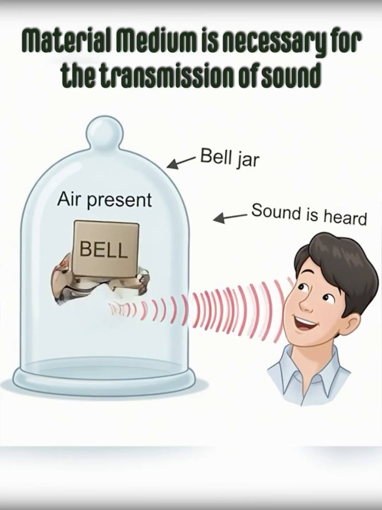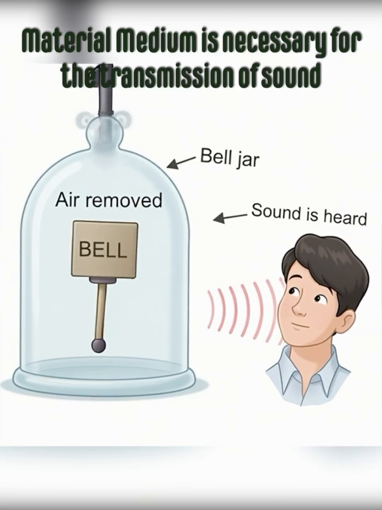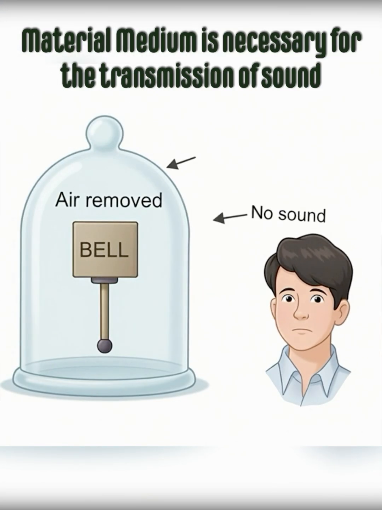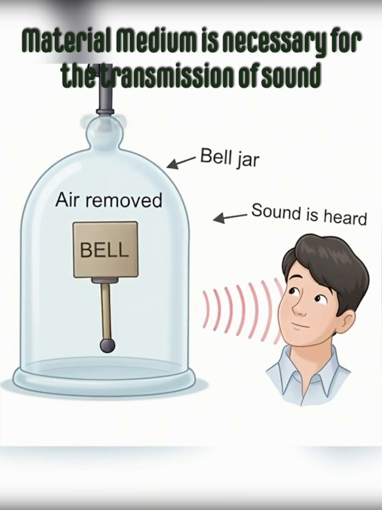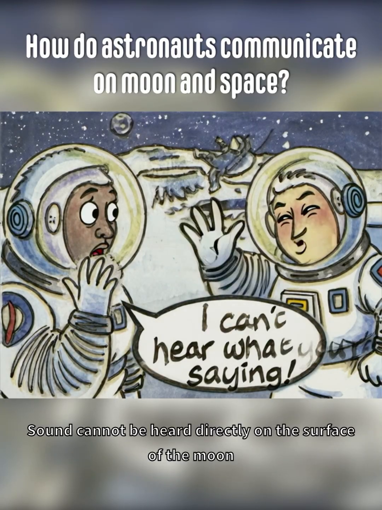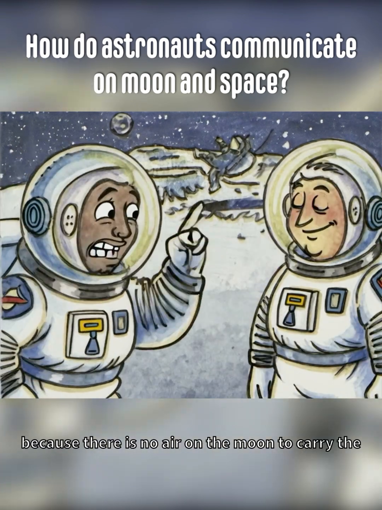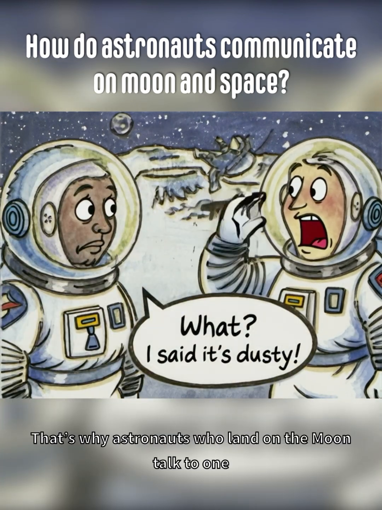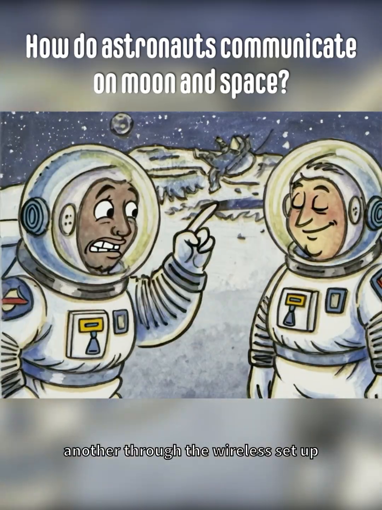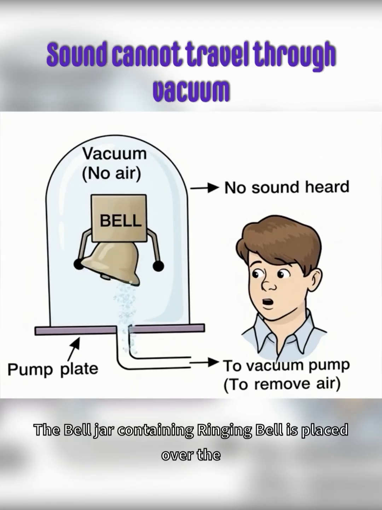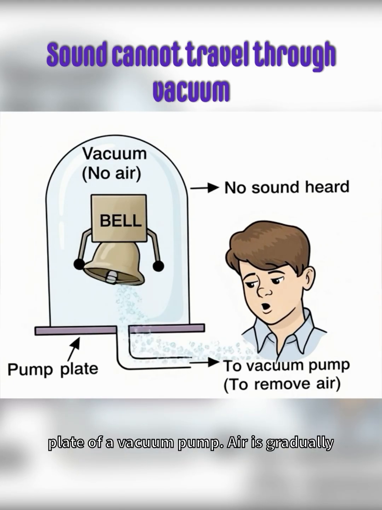A ringing electric bell is placed inside an airtight glass jar containing air. We can hear the sound of the ringing bell clearly, as air is the medium through which sound propagates. Sound cannot be heard directly on the surface of the moon because there is no air on the moon to carry the sound waves. That's why astronauts who land on the moon talk to one another through a wireless setup using radio waves.